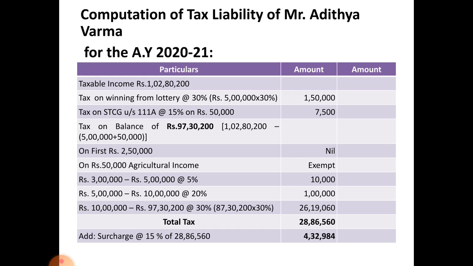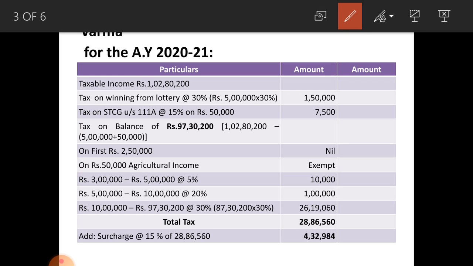Next, on the balance you have to calculate a tax at normal rates, that is on first 2,50,000 nil, no need to pay tax, because up to 2,50,000 is exempted from tax. And see, next on 50,000, that is agricultural income. That agricultural income you should show here. Remember, agricultural income you have to write after first 2,50,000 and before applying 5% rate, that is exempted, that you have to show here.